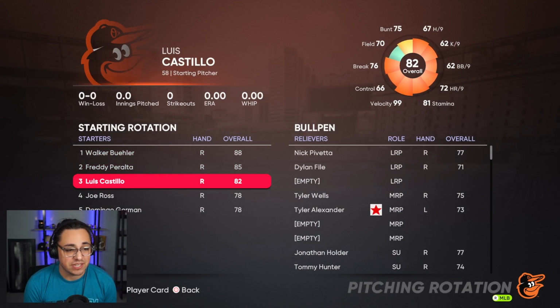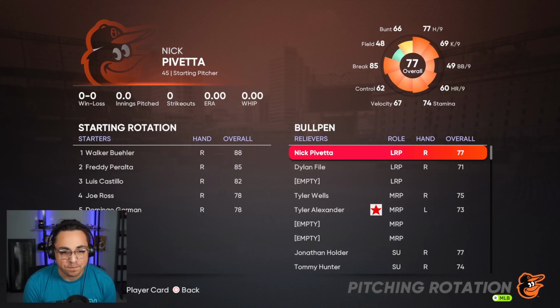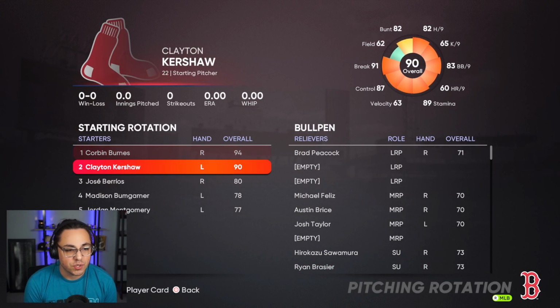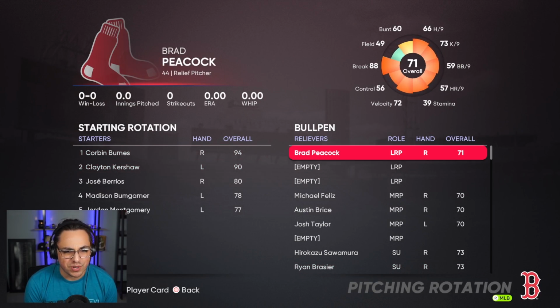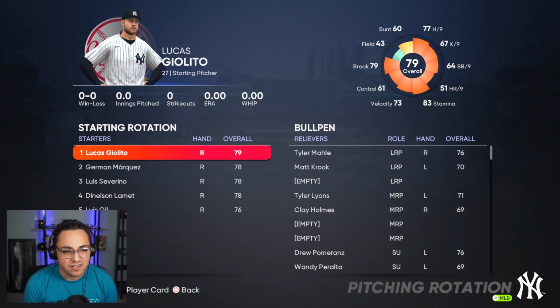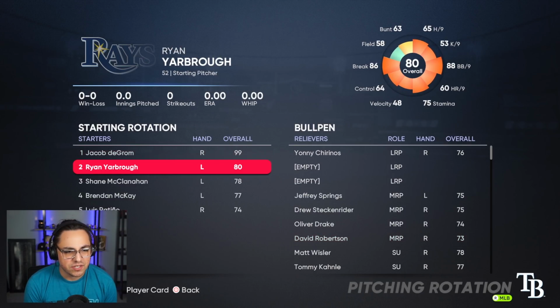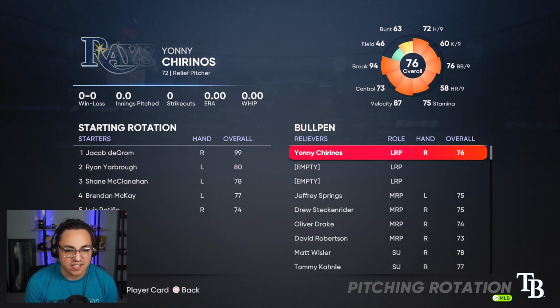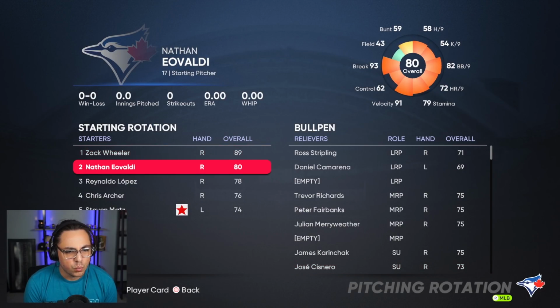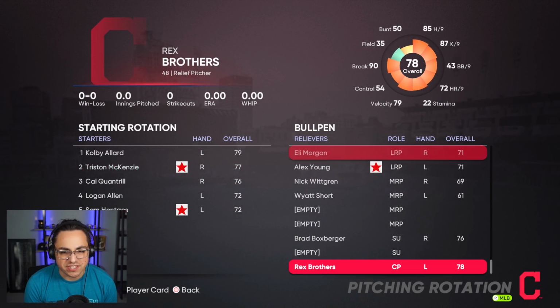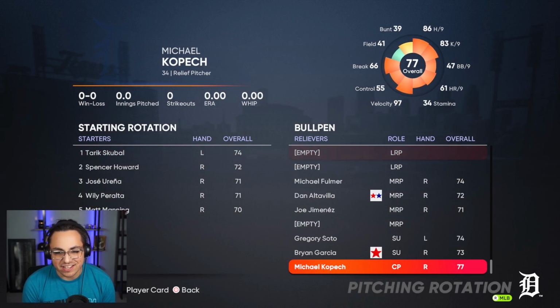Orioles pitching staff's looking kind of nice. These three at the top, any big name, and then Matt Barnes. So their pitching looks pretty good. So does this. Burns, Kershaw, Barrios. That's pretty solid. Not bad there. Not great, but not bad. You go to the Rays, you've got DeGrom. That's not bad at all. Wheeler, Eovaldi.